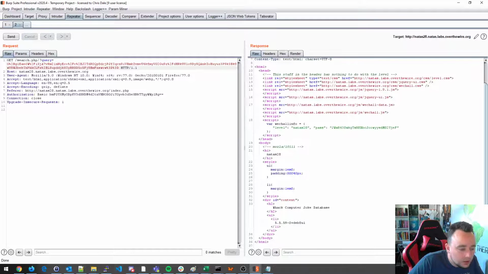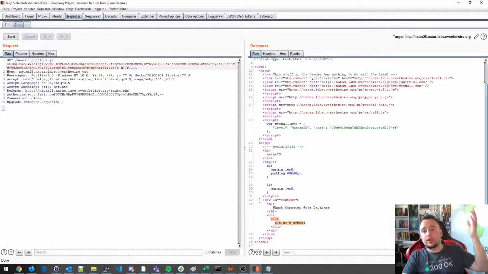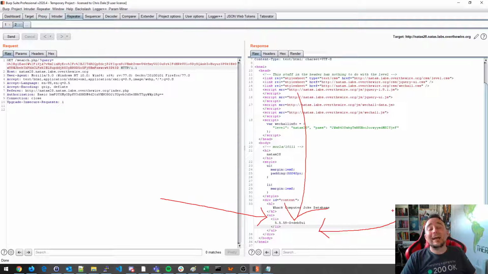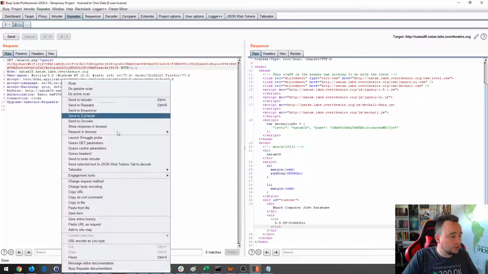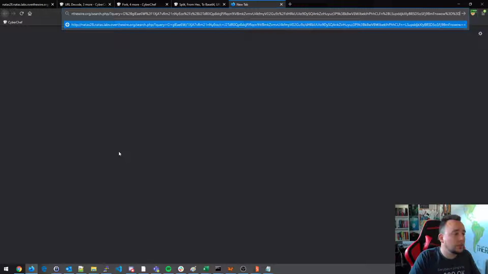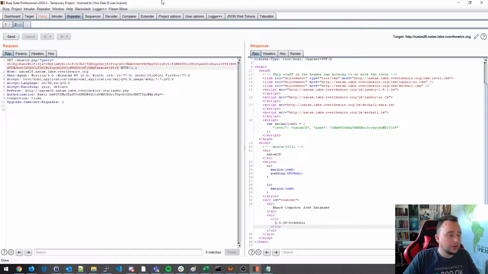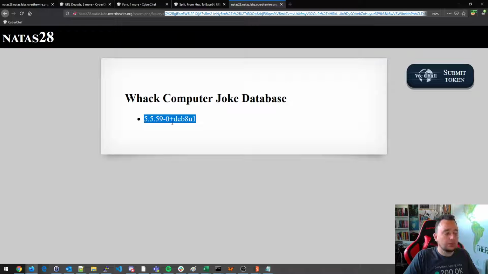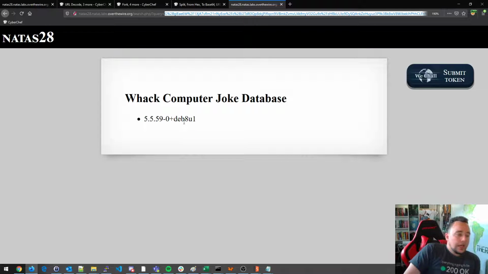And we send. And what do we look at? What is this? That is not a computer joke, or you could maybe make it one, but it is actually the version number of the database. You can see it in the URL here as well. As long as the database receives this input here, it will actually show you the version number of the database now. Okay, so that proves SQL injection. We managed to remove the backslash.